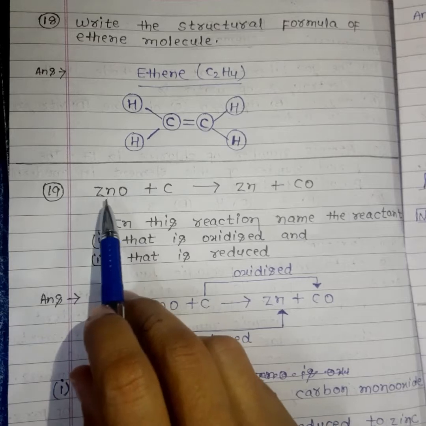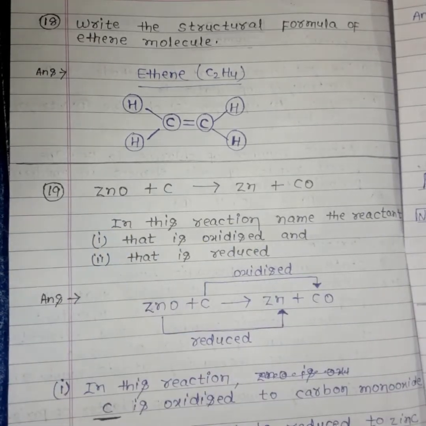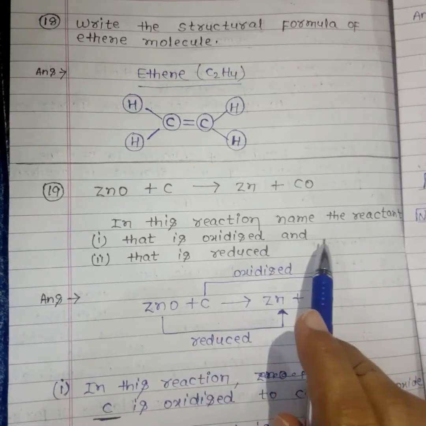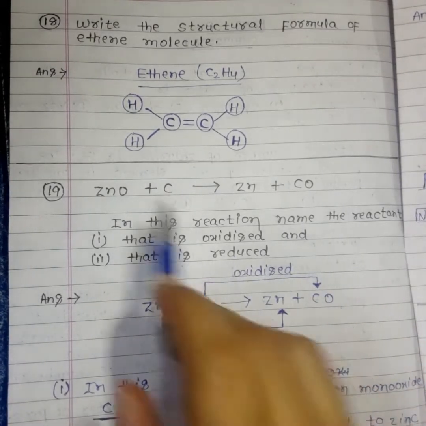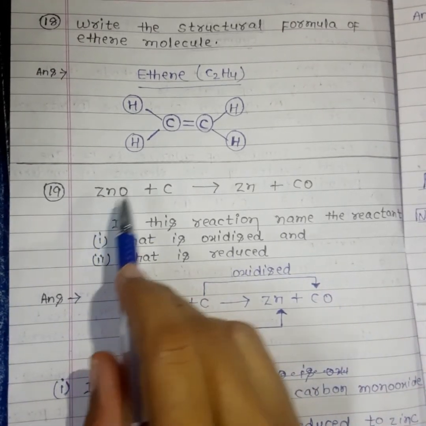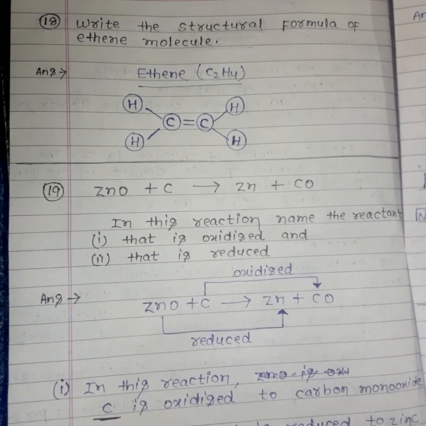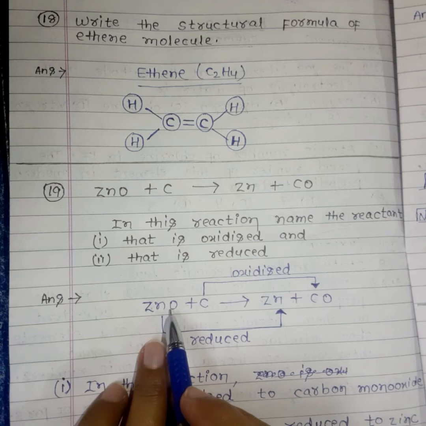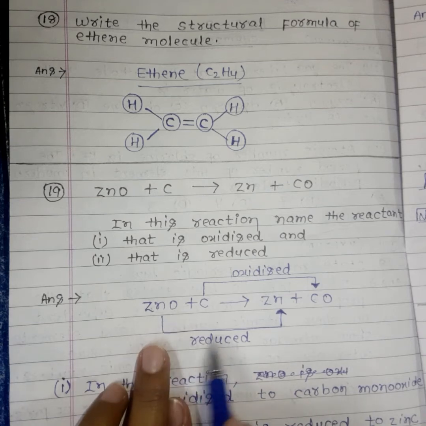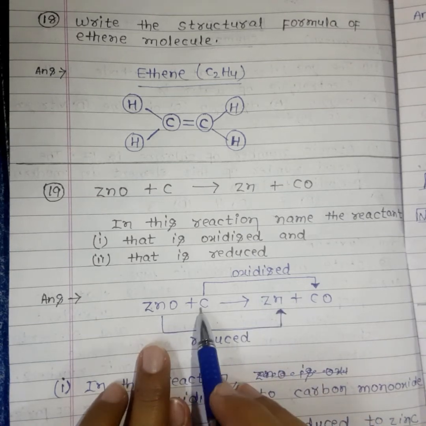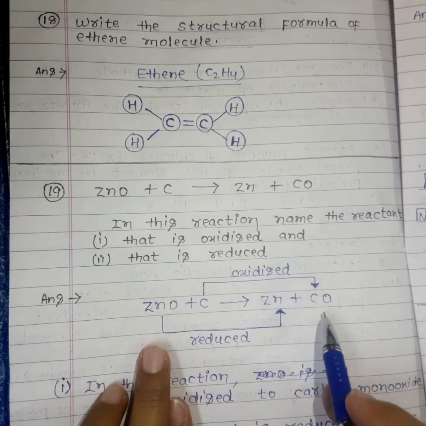The next question gives one equation, and in this equation we have to identify which is going to oxidize and which is going to reduce. The equation is zinc oxide plus carbon forms zinc plus carbon monoxide. Here zinc oxide is reduced to zinc, and carbon is oxidized to carbon monoxide.